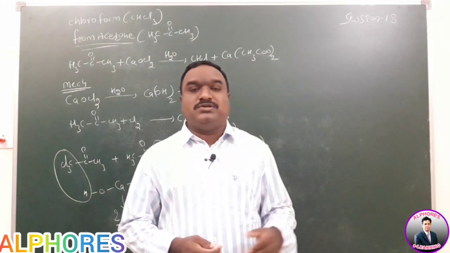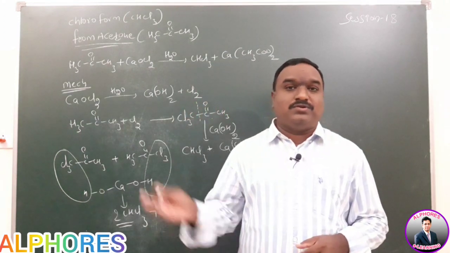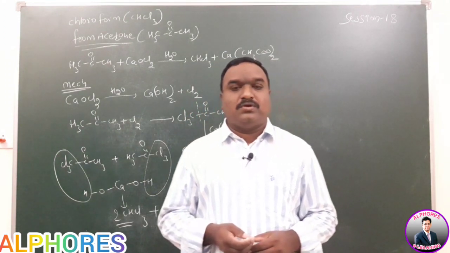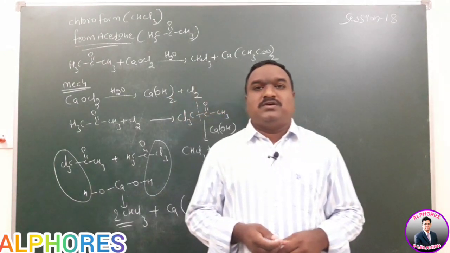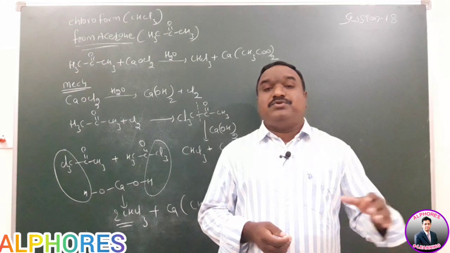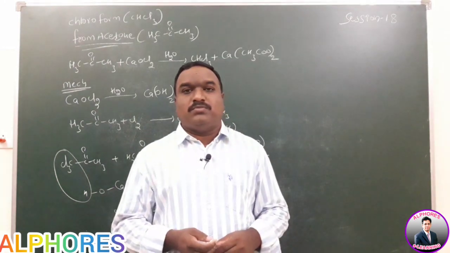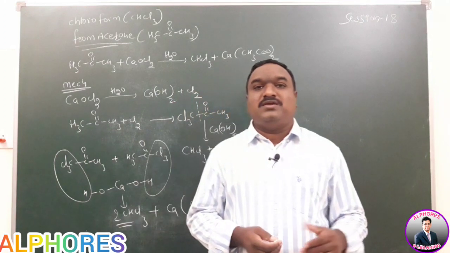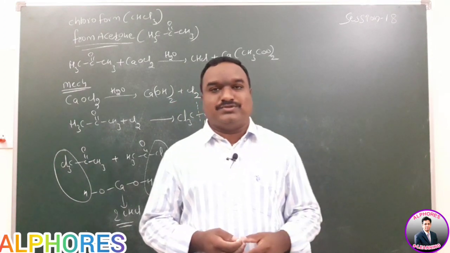Nowadays they use it to prepare large amounts of chloroform when compared to the previous methods. But the formed chloroform has some impurities, not a pure compound, but it is used as a solvent in many organic reactions or for other compounds.